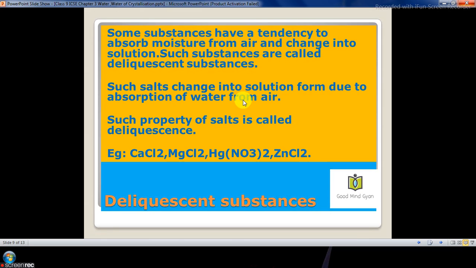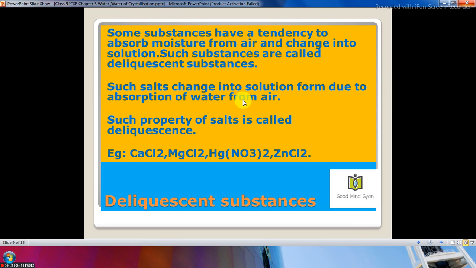Next, let us see what are deliquescent substances. Some substances have a tendency to absorb moisture from air and change into a solution, and such substances are called deliquescent substances. Such salts change into solution form due to the absorption of water from the air. Such property of salts is called deliquescence. So there are certain examples like calcium chloride, magnesium chloride, mercury nitrate, and zinc chloride. These are certain examples where you will find that they will absorb the moisture from air and change it into a solution, and those substances will be called deliquescent substances.